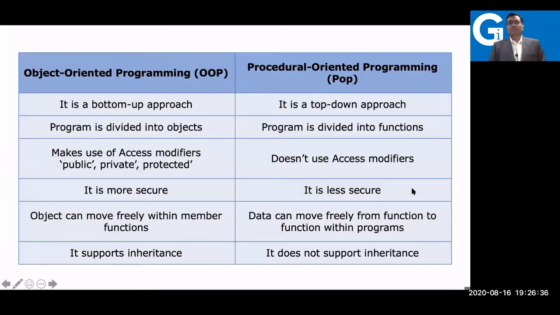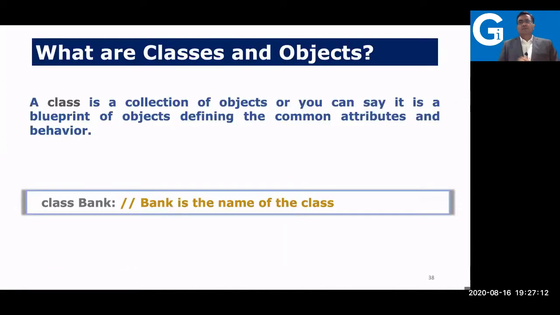And one more point here, for those who have already done some programming, like procedure-oriented programming and object programming, I have put certain points on the difference between procedure-oriented programming and object-oriented programming. One difference you can see here is that object-oriented programming is more secure, whereas procedure-oriented programming is less secure. Nowadays very few companies are using procedure-oriented programming. Mostly we are all using object-oriented programming only. I don't want to discuss much because that is a concept part. You can go for it as per requirement.